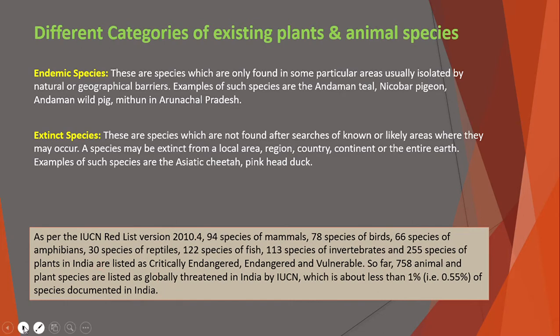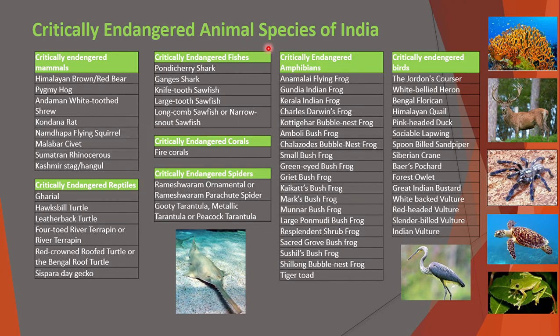Okay. So, critically endangered animal species in India. These are the lists of some critically endangered species of India. Some critically endangered mammals are the Himalayan brown or red bear, pygmy hog, Andaman white-toothed shrew, Kondana rat, Namdapha flying squirrel, etc. Critically endangered reptiles are gharials, hawksbill turtle, leatherback turtle, four-toed river terrapin or the river terrapin. So these are some typical endangered reptiles.